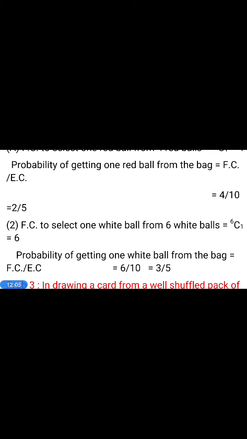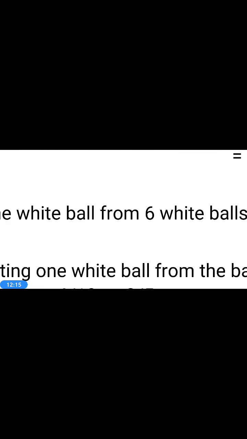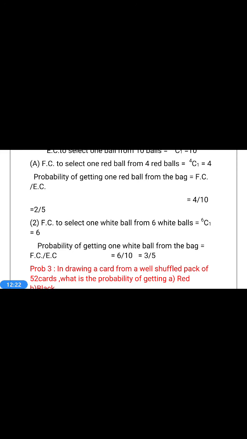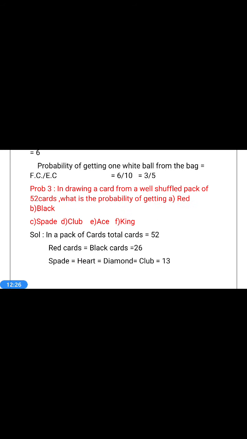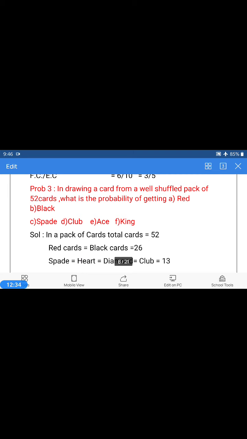Second question, favorable cases to select 1 white ball. How many white balls do we have? 6 white balls. Favorable cases to 1 white ball is 6C1. Therefore, the probability of getting 1 white ball is 6 by 10, which is equal to 3 by 5. This is the third problem. Next one is the fourth problem.